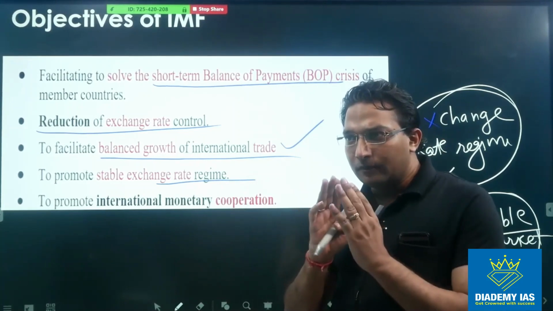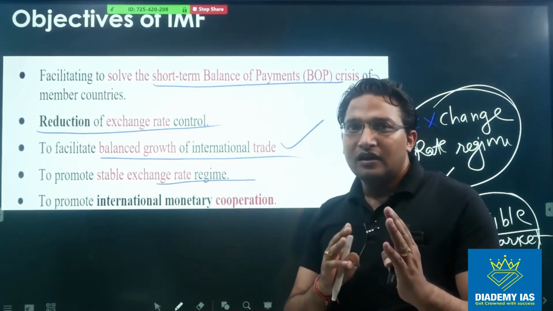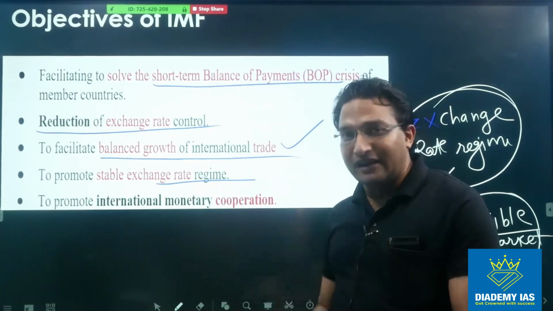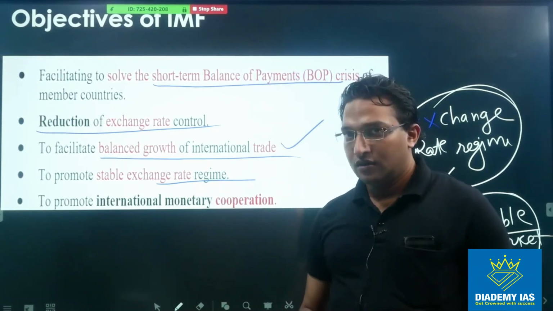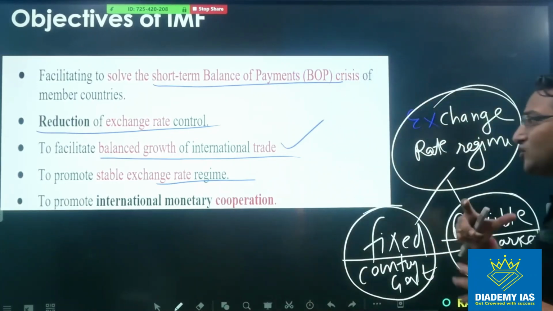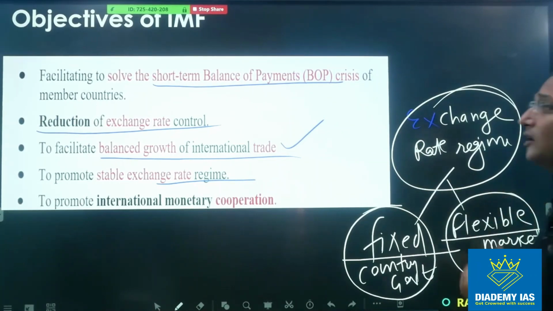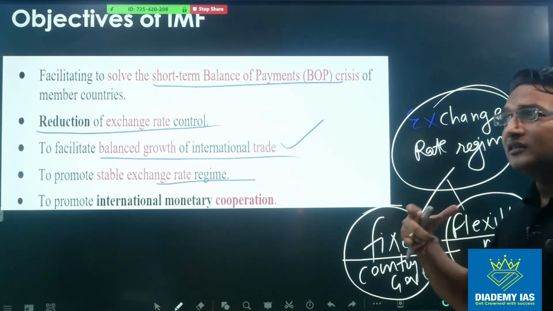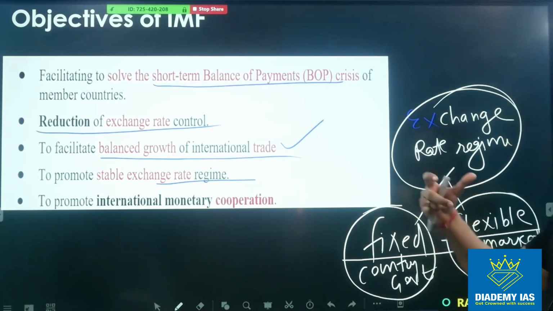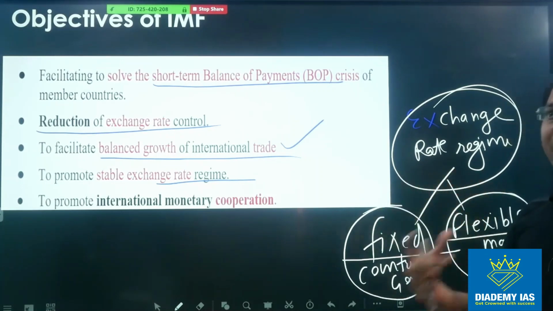So by fluctuating the exchange rate, it can take unnecessary advantage in its own favor. So we want that the exchange rate should not be in the control of the national government. It should be in the domain of free market forces, demand and supply.